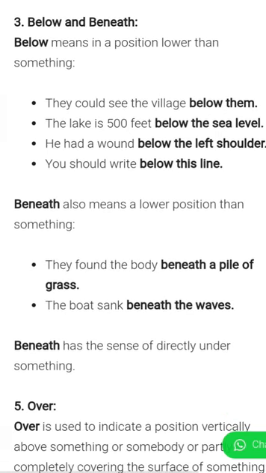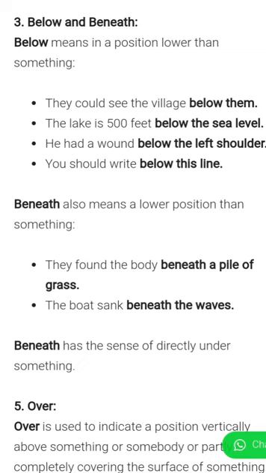The next is below and beneath. Below means in a position lower than something. They could see the village below them. The lake is 500 feet below the sea level. He had a wound below the left shoulder. You should write below this line. Below means also a position lower than something.